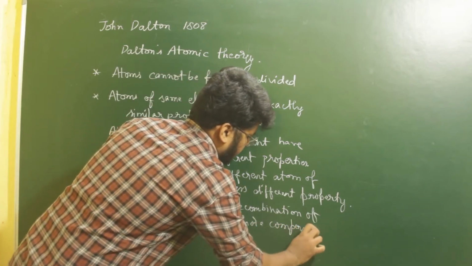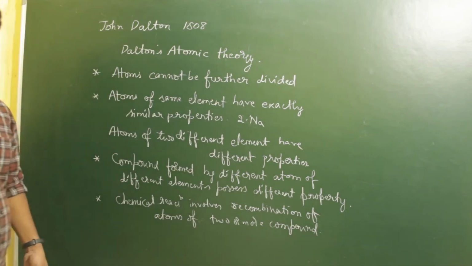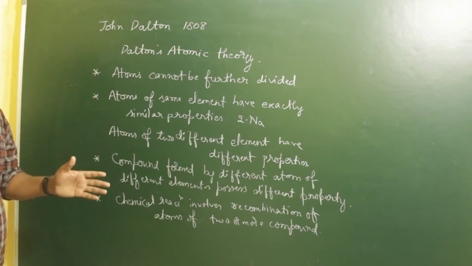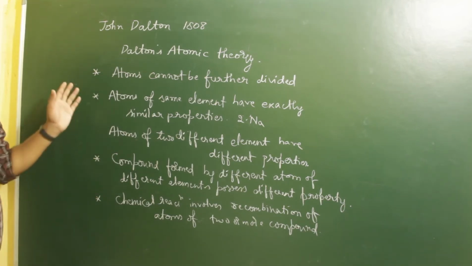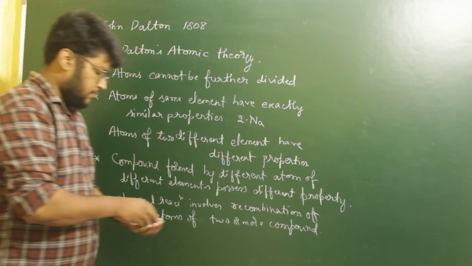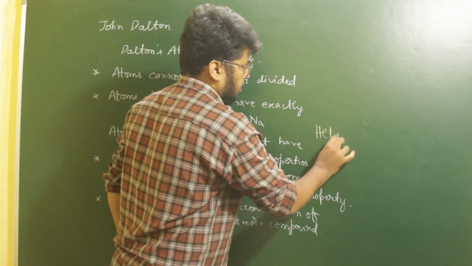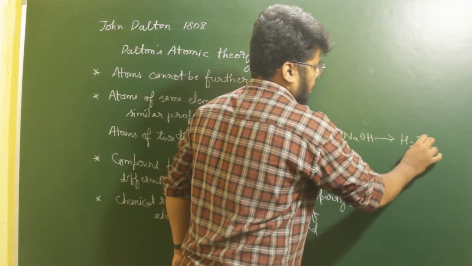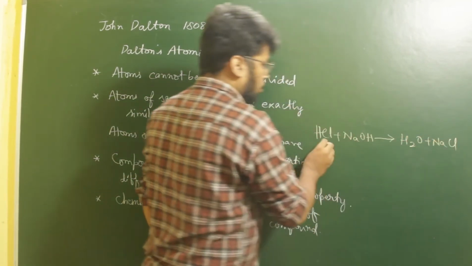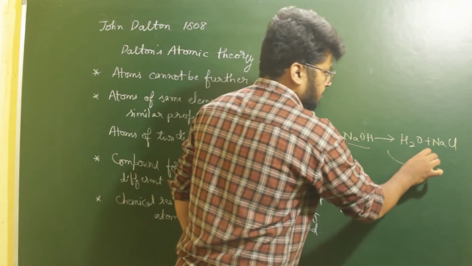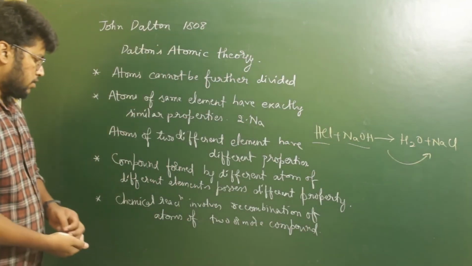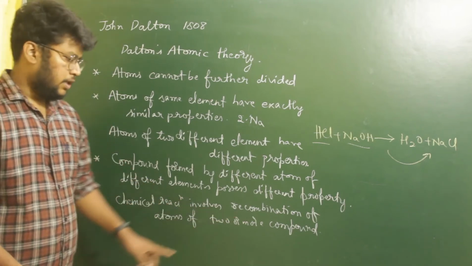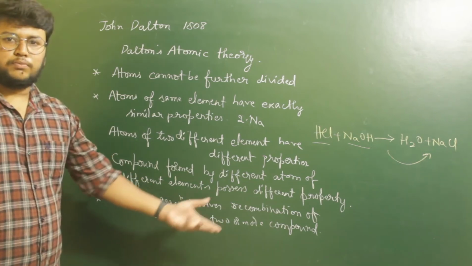If you consider the chemical reaction between HCl and NaOH, we have different compositions. HCl treated with NaOH gives us NaCl and H2O. So here the combination of the compounds has been completely changed. That is, a chemical reaction involves recombination of atoms of two or more compounds.